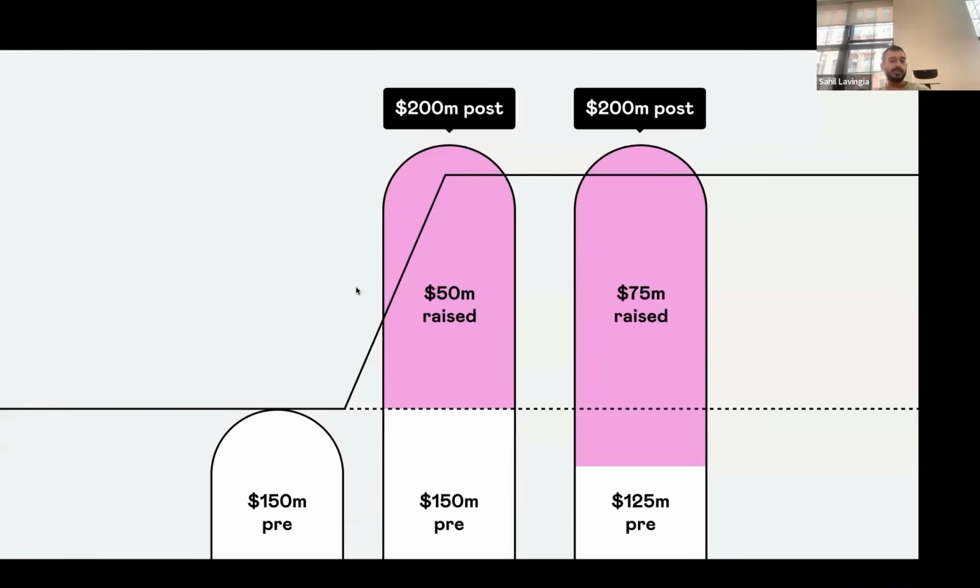And so effectively creates an incentive. I'm super incentivized. Everyone who's an existing shareholder is incentivized to help us raise $50 million. But actually, after that point, there's no incentive for us to raise any more money because you're just lowering the pre-money valuation. But then the incentive becomes for the people who are investing in this new round to do that, because it effectively lowers the share price that the new investors are getting, right? Because you're effectively investing more at the same valuation. So you end up owning more of the company.